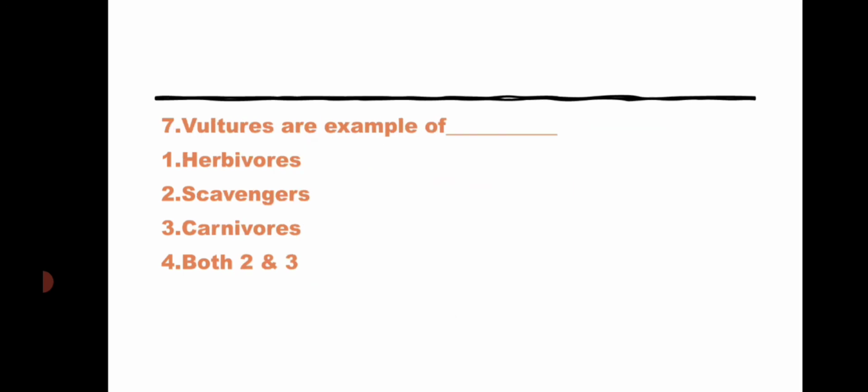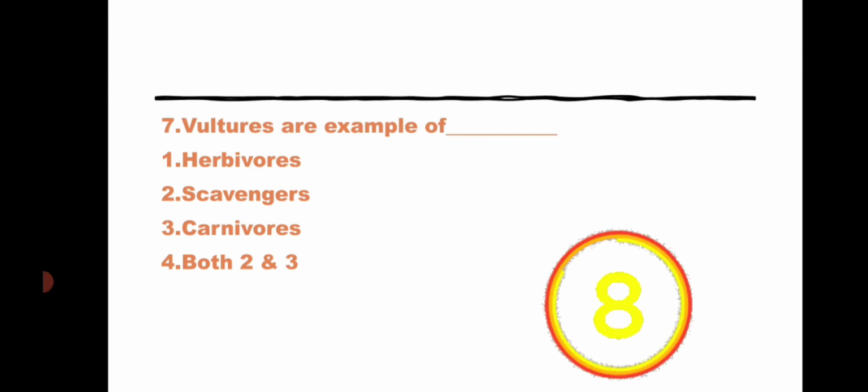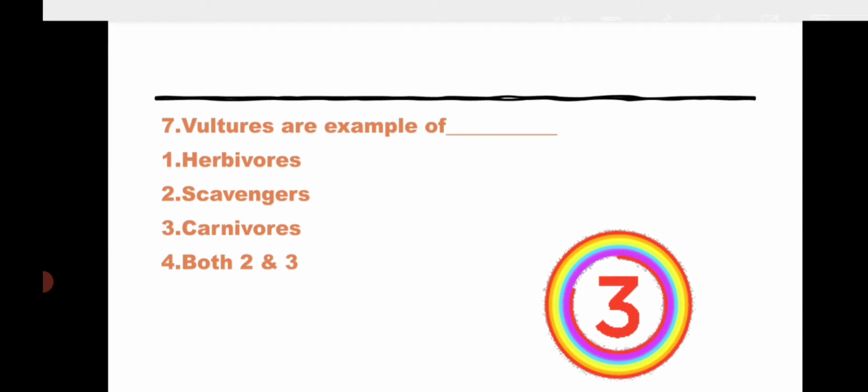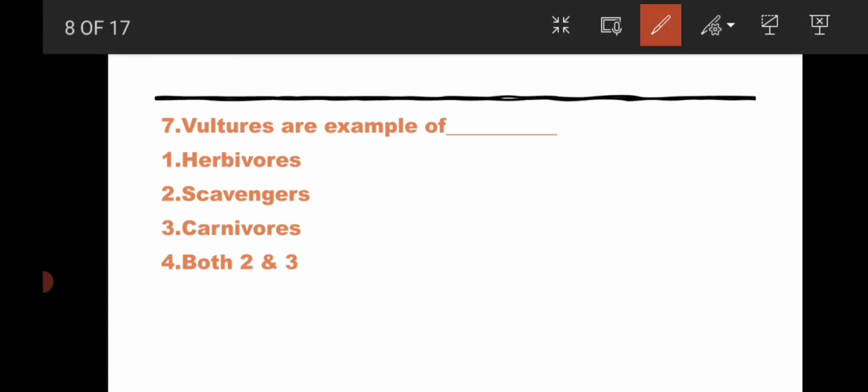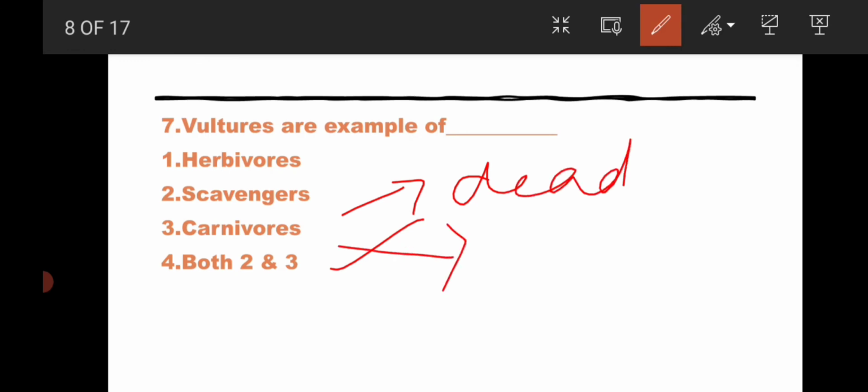So coming for the next question, vultures are examples of option 1 herbivores, option 2 scavengers, option 3 carnivores, option 4 both 2 and 3. So the answer for this question is both 2 and 3. That is, vulture is a scavenger. It feeds on dead organisms, as well as it is a carnivore. It feeds on flesh animals.